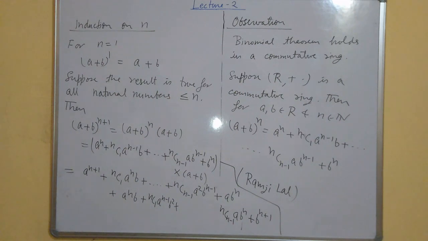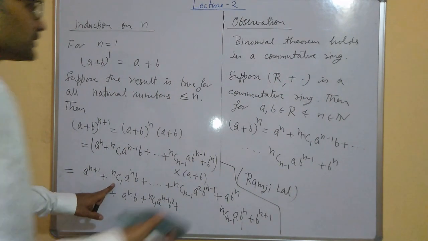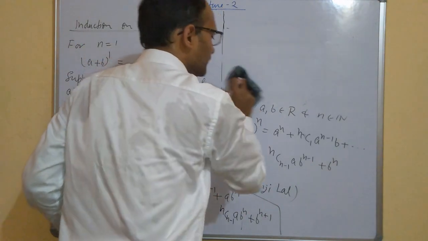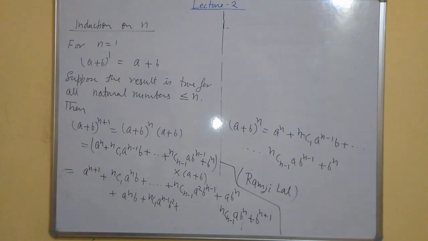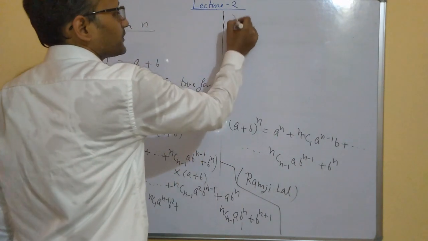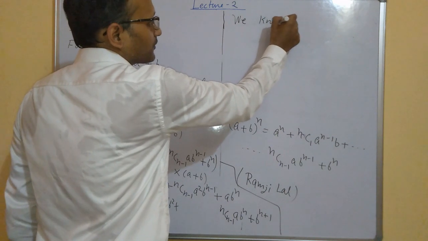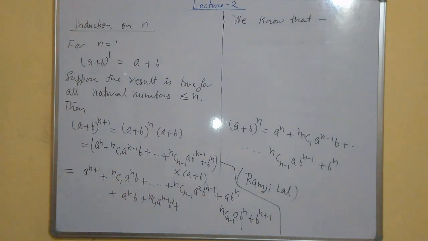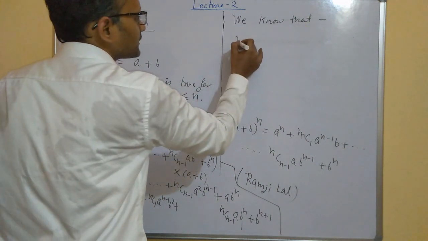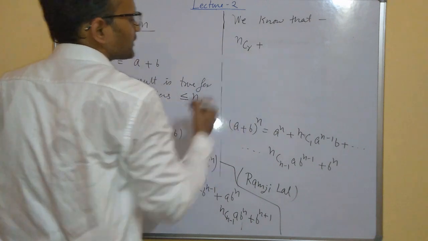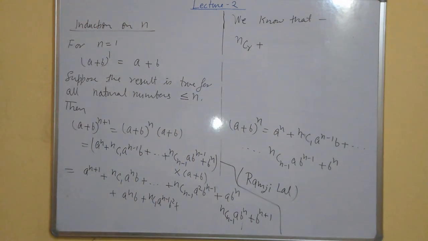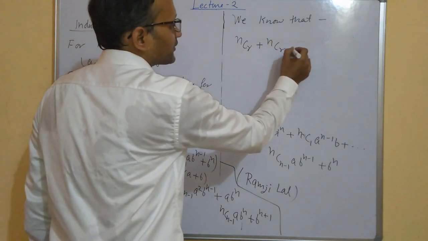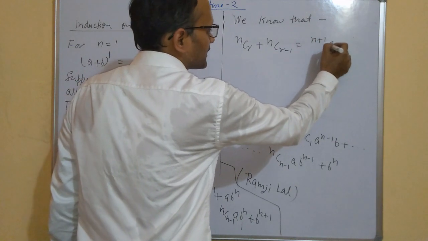Now one result we know about this nCr function: nCr + nC(r-1) is equal to (n+1)Cr.